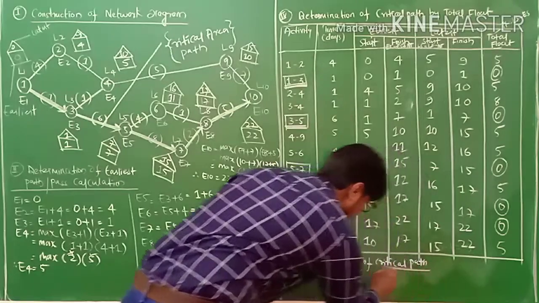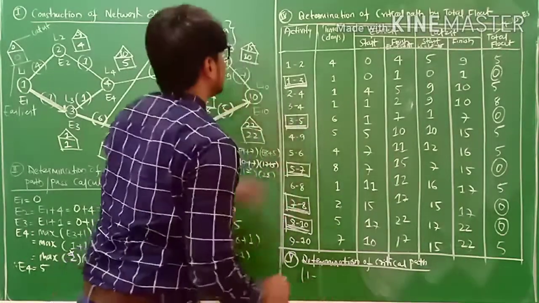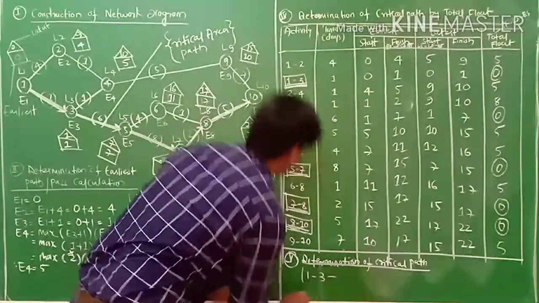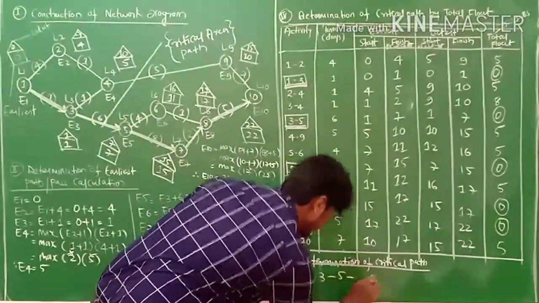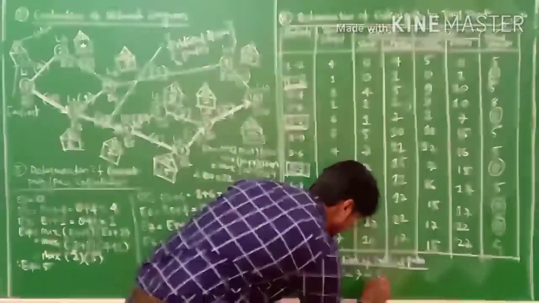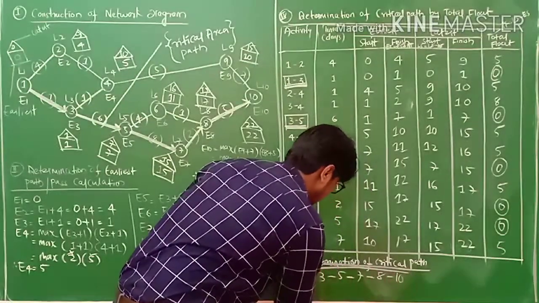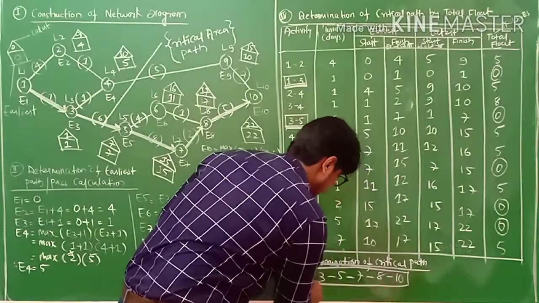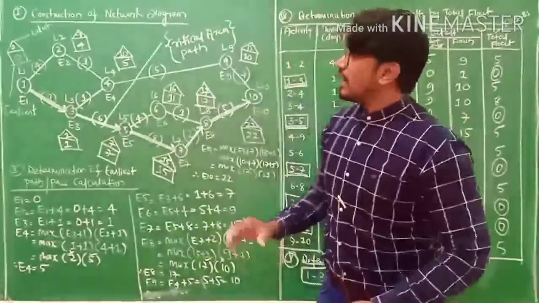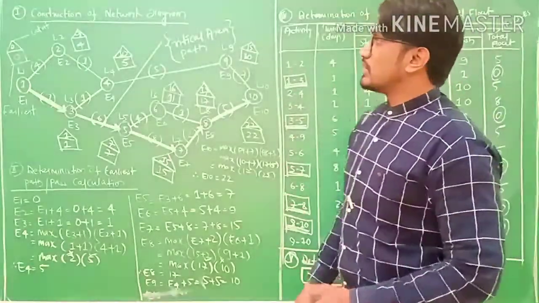So critical path is here 1 to 3, 3 to 5, 5 to 7, 7 to 8, 8 to 10. See my friends, this line says the critical line. This is the critical path, critical area in your project work.